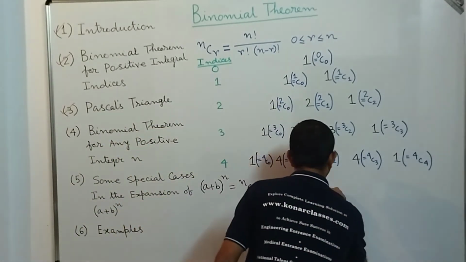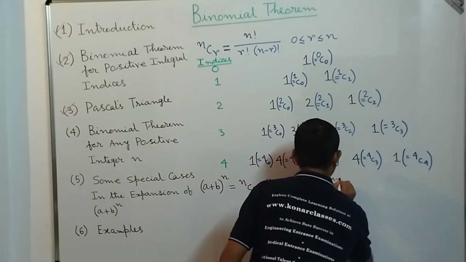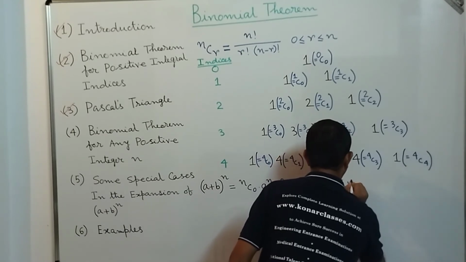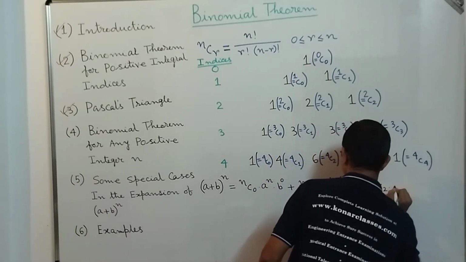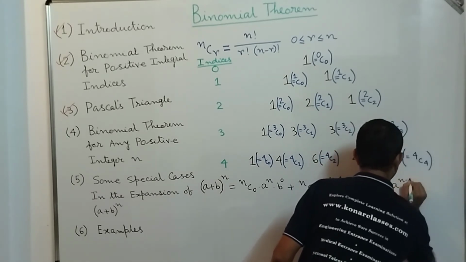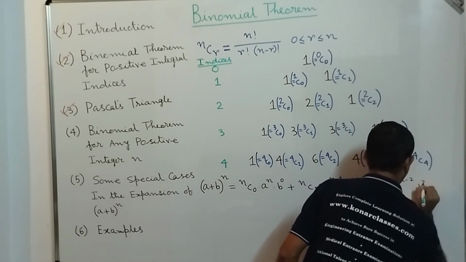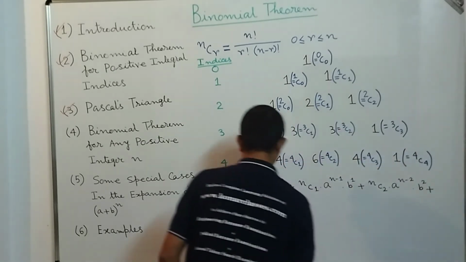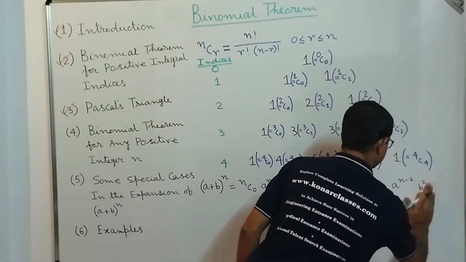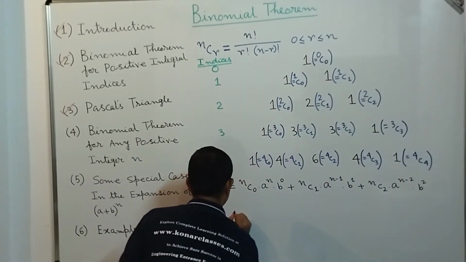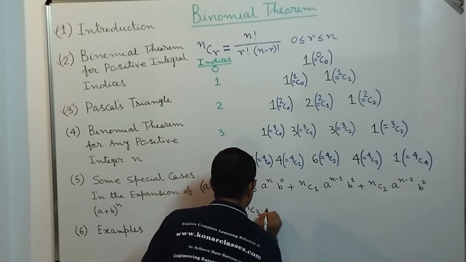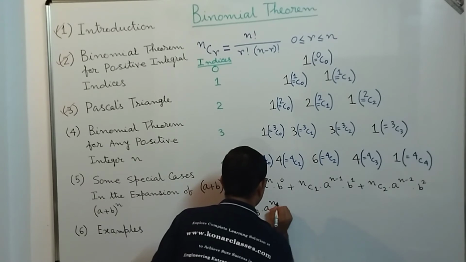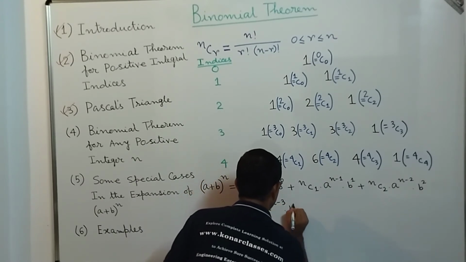So it will be a^(n-1) into b^1 plus nC2 into a^(n-2) into b^2 plus, so I can continue here. Okay, plus we can write nC3 into a^(n-3) into b^3.